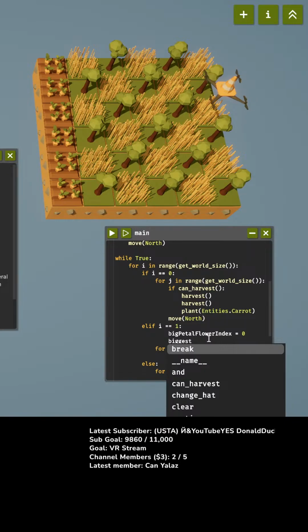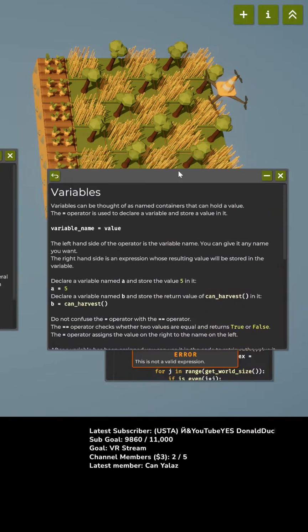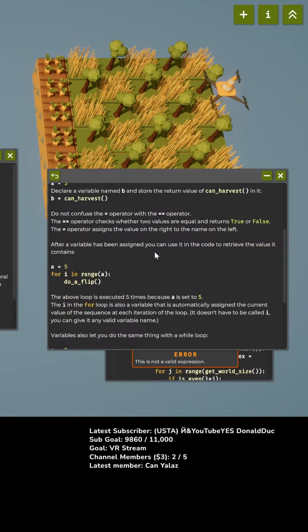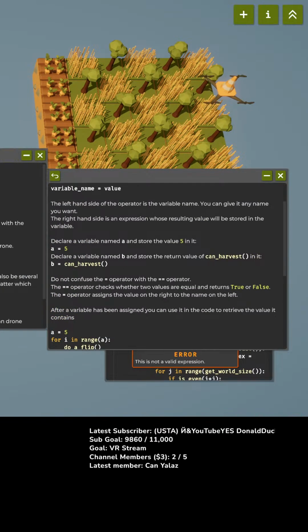We're going to initialize this with the size of the first one. So biggest size equals. Now, how do we read the size of the petal flower that we're underneath?